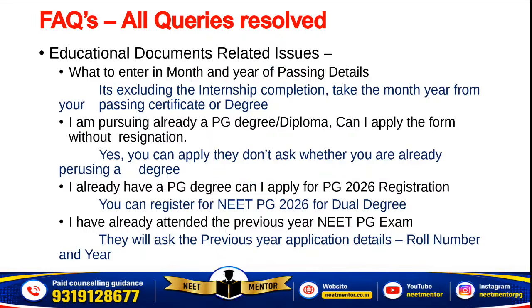Now coming to the education related documents issues: what to enter in the month and year in the passing details, the MBBS passing details. It's excluding internship completion. How can you get to know? You check your degree or passing certificate. Whatever month and year is mentioned over there, mention it. If the month is not mentioned and just the year is mentioned, then depending on your memory of when you completed your degree, you can enter the month.